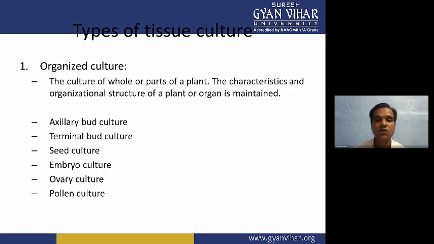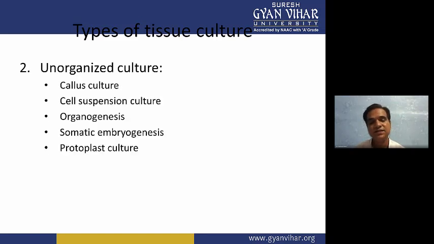Now, these types of tissue are organized tissues. You already know what types of tissues there are. Like the seed: a seed has defined characteristics, and these defined characteristics are there in this type of tissue. That's why we call it a seed. We can't call an embryo a seed, or call an ovary a seed. A seed has its own characteristics. The ovary is different, pollen is different, the embryo is different. That's why they are organized cultures.